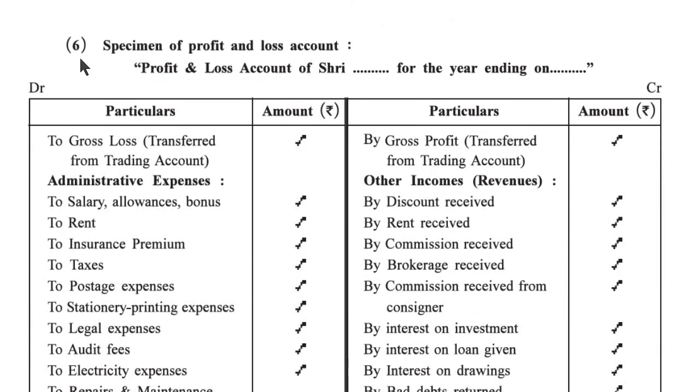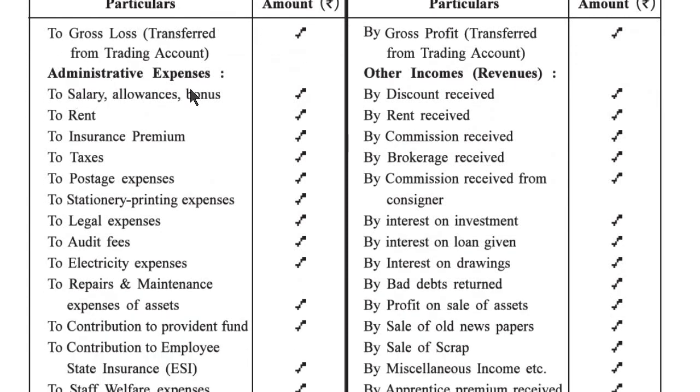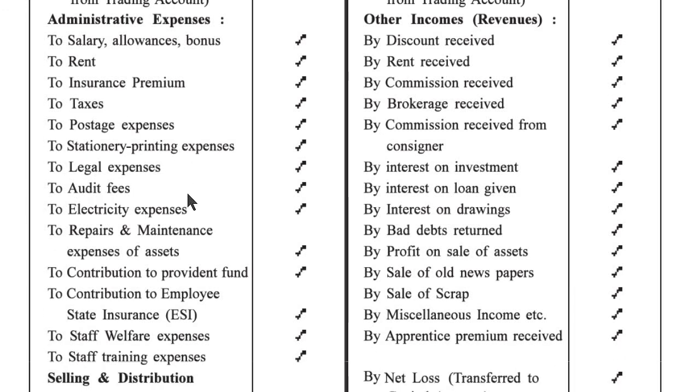Now, the specimen of a profit and loss account. Profit and loss account of Sri, here we have to write the name, whatever is given in our question. For the year ending on, we write whatever date is given. First of all, if there is a loss, then on the debit side we write to gross loss transferred from trading account. Administrative expenses: to salary, allowances, bonus, to rent, to insurance premium, to taxes, to postage expense, to stationery and printing expense, to legal expense, to audit fees, to electricity expense, to repair and maintenance expense of asset,